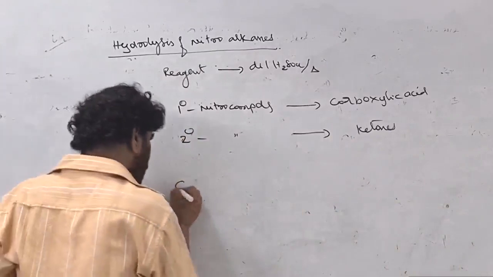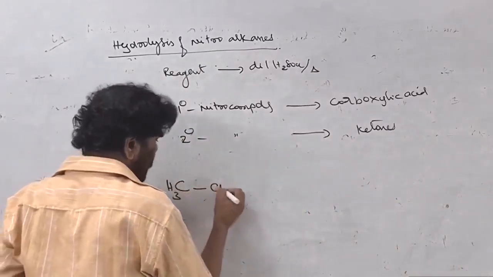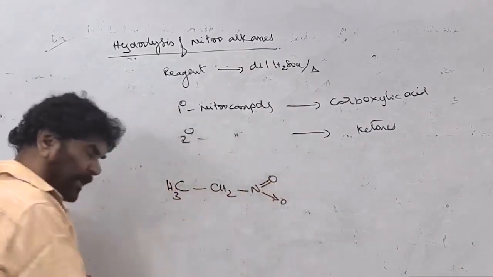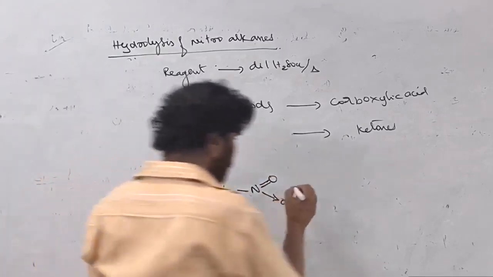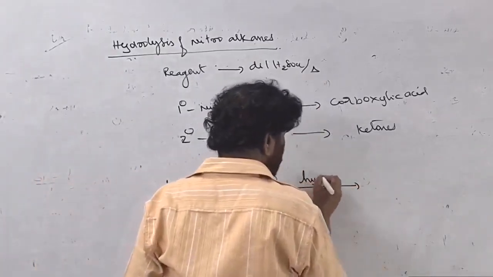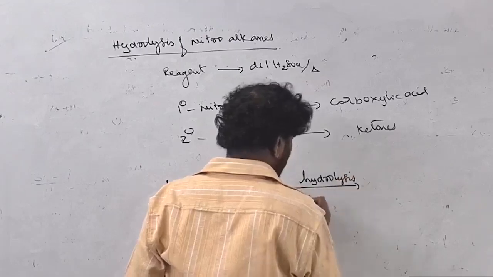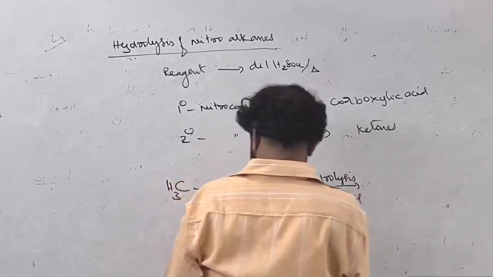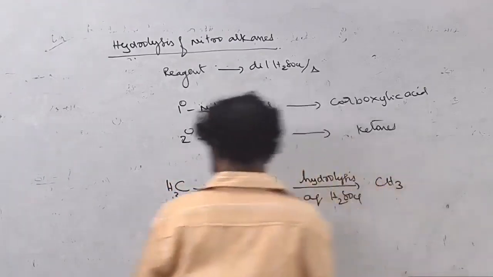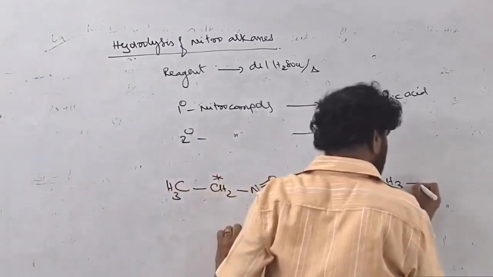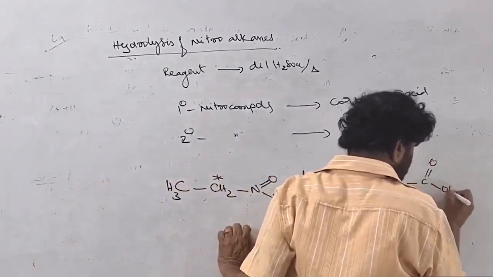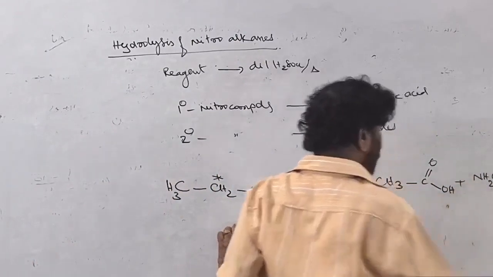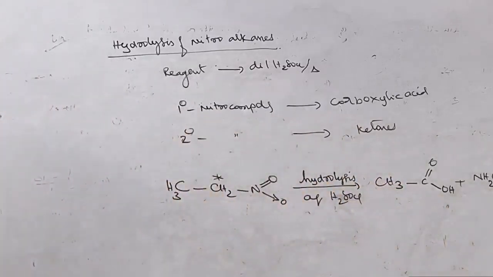See, you take CH3, CH2, that is 1-nitropropane, a primary one. On hydrolysis with aqueous H2SO4, this gives CH3, this is the alpha carbon. Tautomerism is responsible. Acetic acid is formed, and hydroxylamine is formed. Acid and hydroxylamine are the products of the reaction.